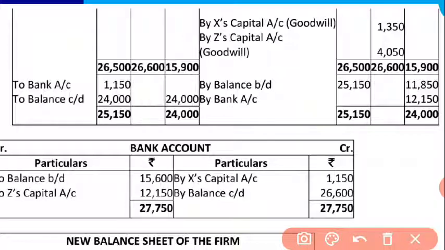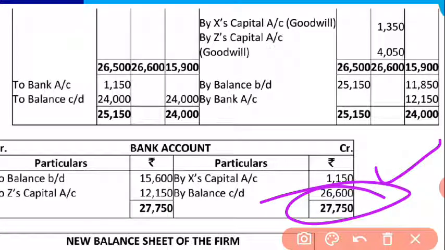But if you are preparing, so here in the balance sheet, the opening balance of cash at bank is 15600, so we will write 15600. After that, Z is bringing 12,150. So bank account is a real account. Debit what comes in, that is why on the debit side you have to write 'to Z's capital'. Z was bringing 12,150, so I have written. After that, X is withdrawing 1150, so I have written 1150, and by balance c/d is 26600. Okay, so this is the last closing balance of bank.